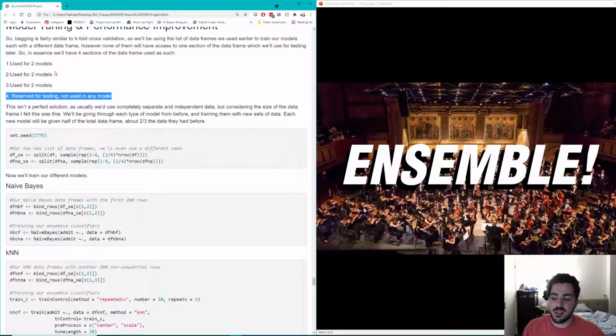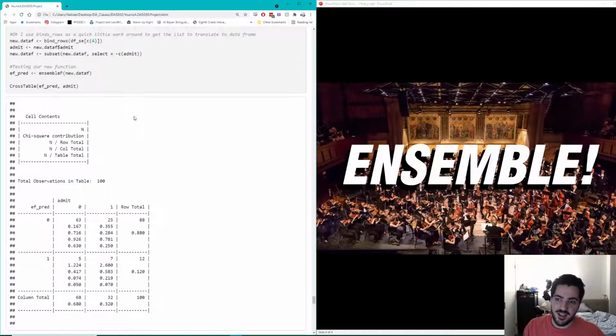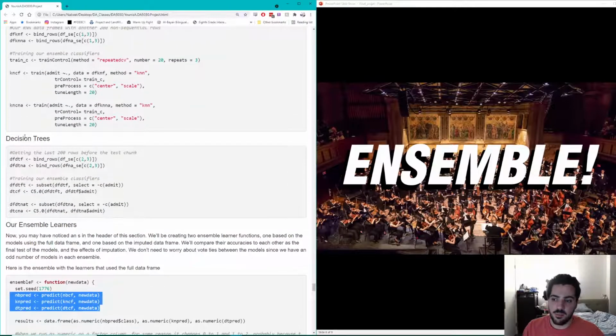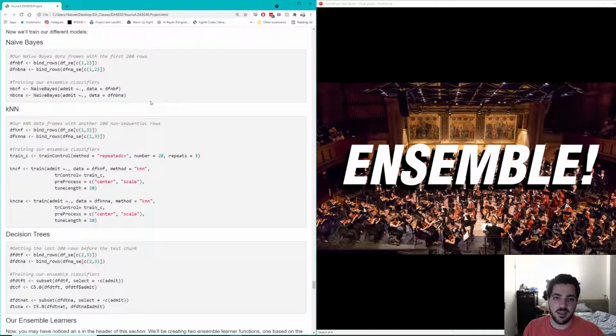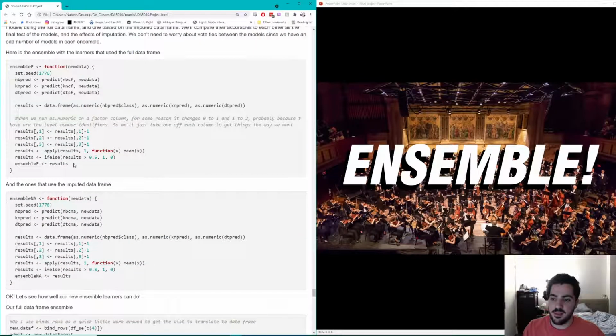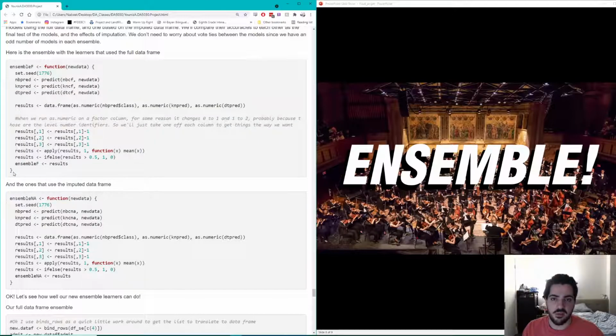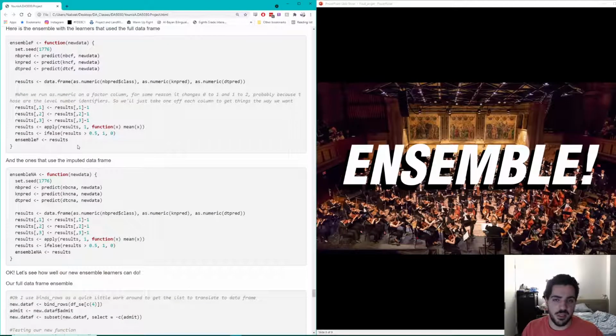I wanted to do this because I wanted to maximize the amount of training data I gave them while minimizing the amount of data that they share. But unfortunately, I don't really think that made a difference. Here are the actual functions of how the ensemble works. We train entirely new classifiers based on the ensemble data, and because there's an odd number of models in each ensemble, we don't need a voting method. We can just do a strict majority vote because there will never be a tie.